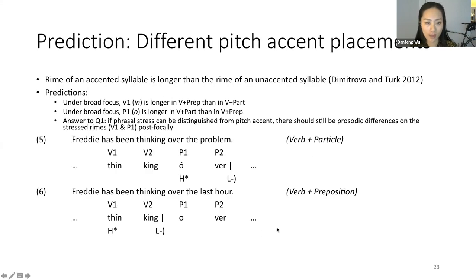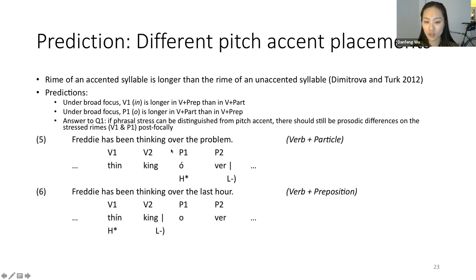Independently, we know that the rhyme of an accented syllable is longer than the rhyme of an unaccented syllable. So recall the pitch accent patterns we saw earlier. We then predict that because in verb and preposition, the verb carries a pitch accent, but it doesn't in verb and particle, then under broad focus, V1 should be longer in verb and preposition than in verb and particle.